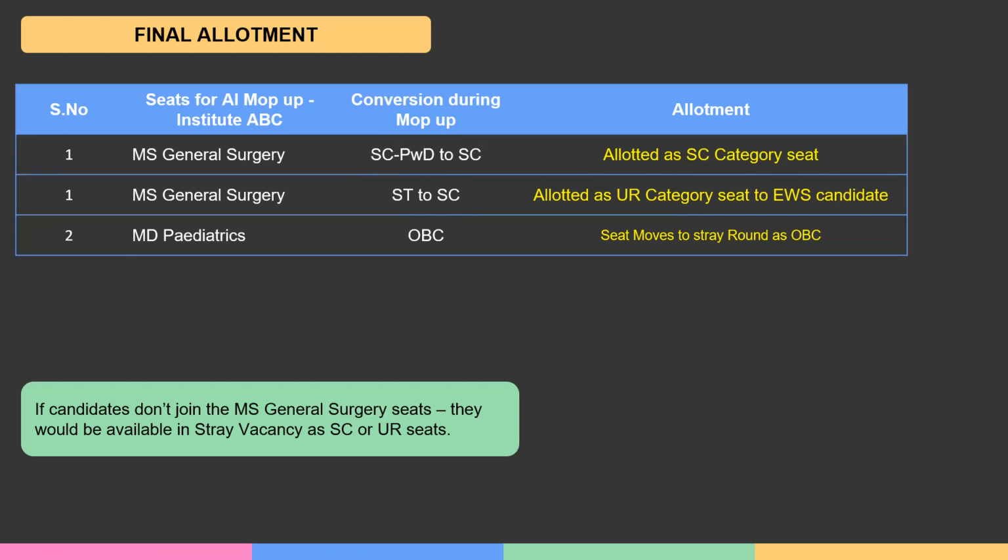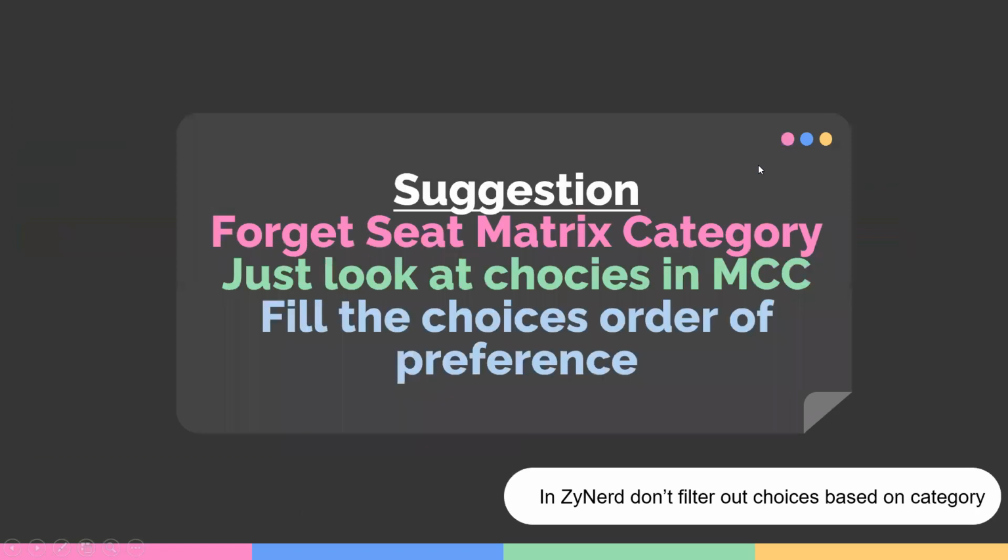There is no impact for anyone, because there is no fresh choice filling in stray round and no addition of candidates in stray round. Because of these two rules, it can continue as SC, and no candidate has a reason to be disadvantaged. Similarly, this UR category seat will also continue as a UR category seat in case these candidates don't join in mop-up and these seats move to stray. This is how the entire allotment process works.